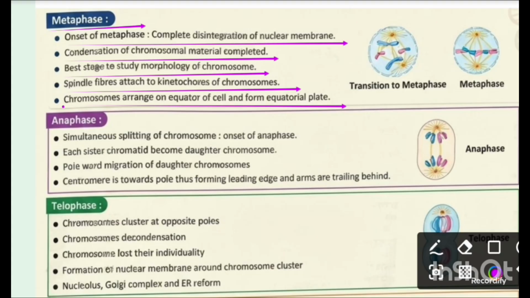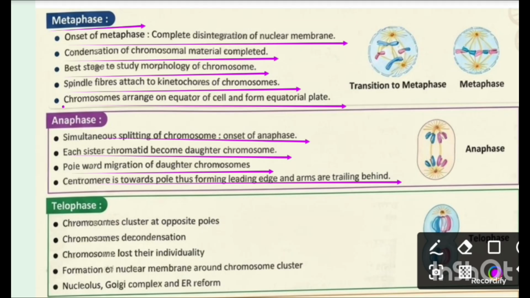Now we talk about anaphase. Simultaneous splitting of chromosomes is the onset of anaphase, and each sister chromatid becomes a daughter chromosome. Poleward migration of daughter chromosomes occurs, with the centromere toward the pole, thus forming the leading edge, and the arms trailing behind.